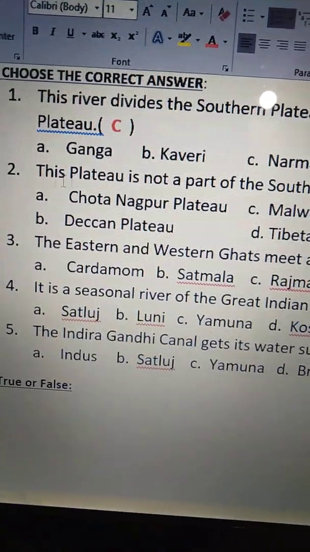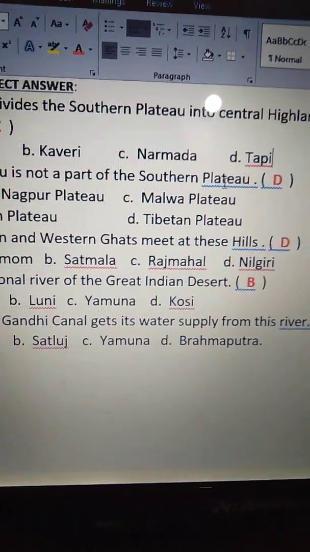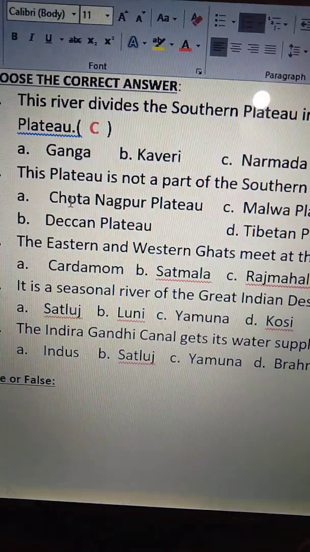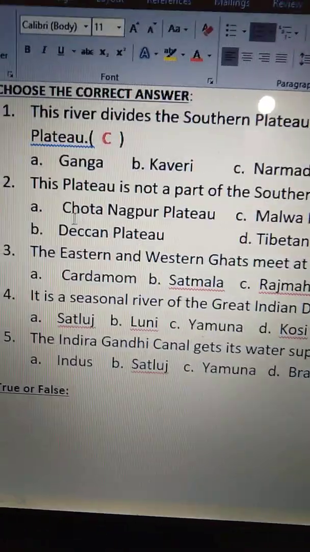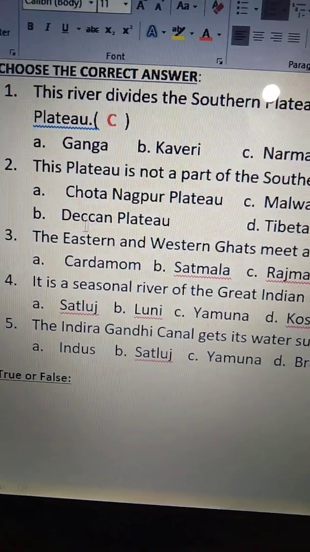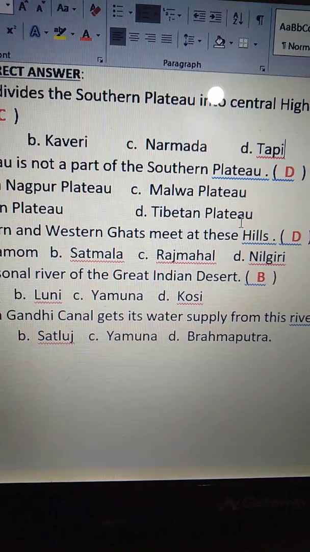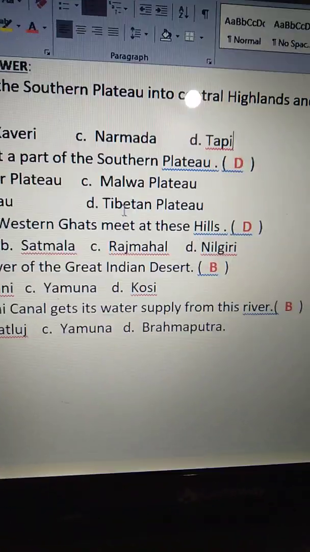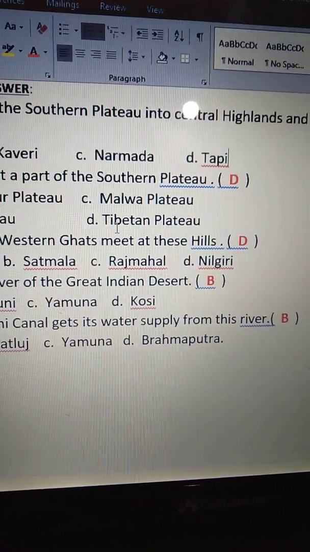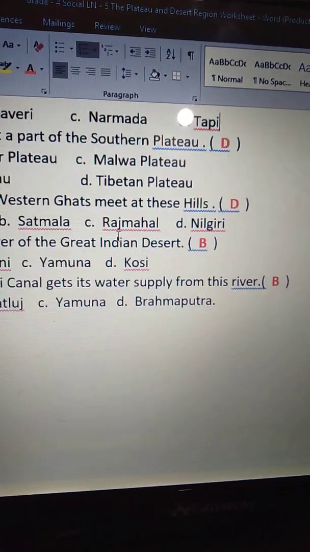See the second one. This plateau is not a part of the southern plateau. So, which plateau is not a part of the southern plateau? Is it A Chota Nagpur Plateau, B Deccan Plateau, C Malwa Plateau, D Tibetan Plateau? So the option is D. Tibetan Plateau is not a part of the southern plateau.